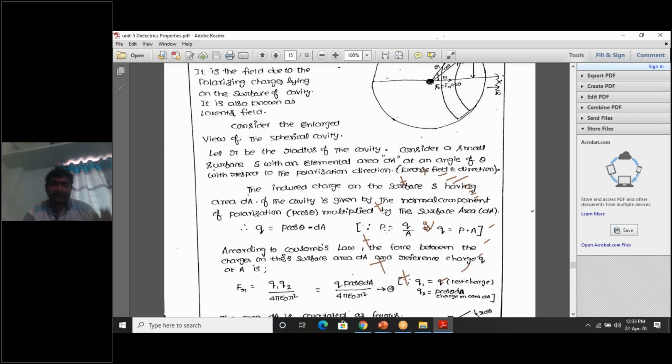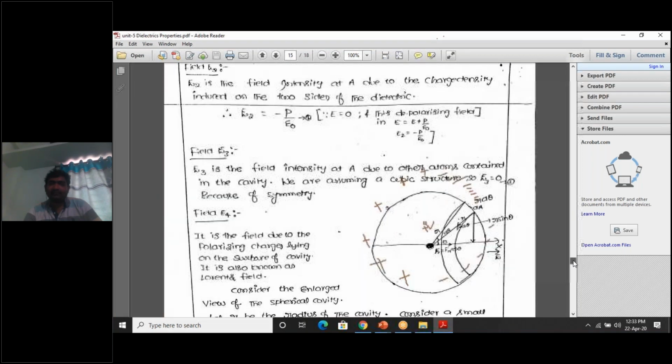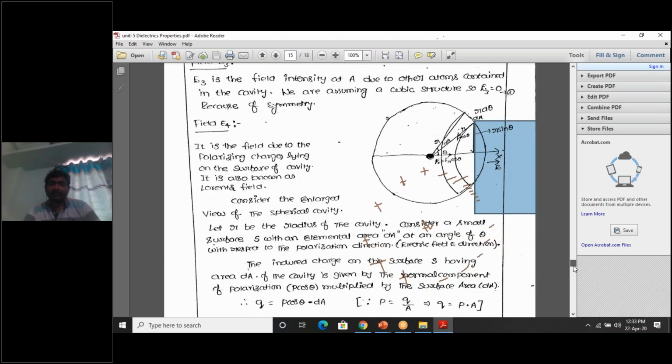So we already know one particular theory. What is the theory? Polarization can be written as charge by area. From this we can write charge is equal to P into A. So if you apply this concept, what does it become? Q is equal to P into A, and A becomes dA. What is our area? In which area do we need to find the negative charge? In this area, dA. dA is the area in which we need to find the charge. And what is P? P is the polarization vector.